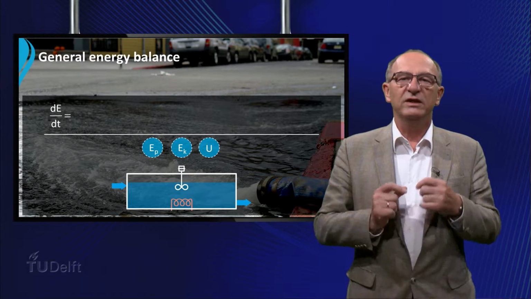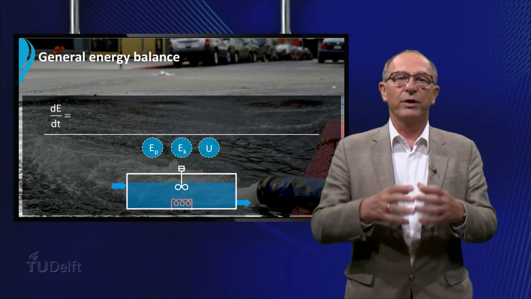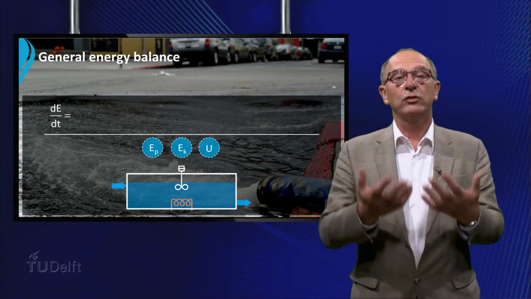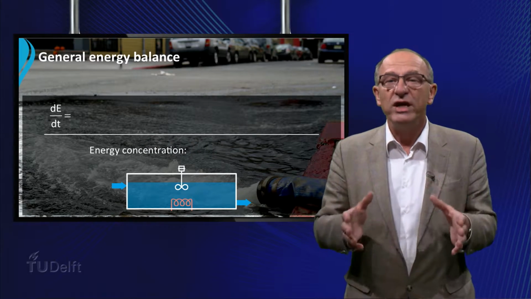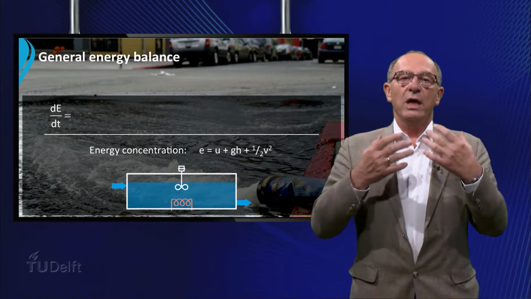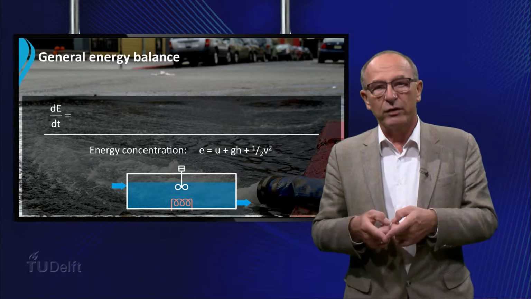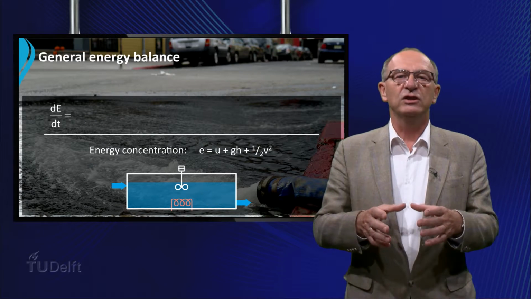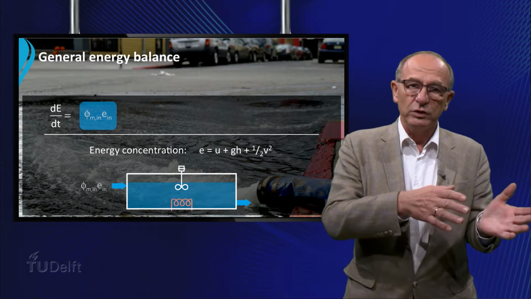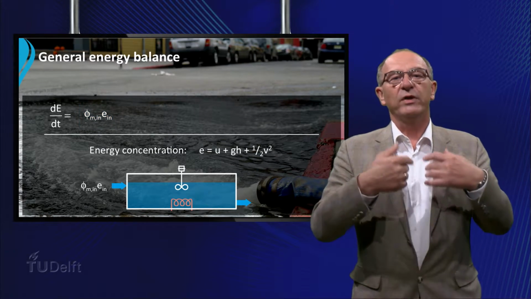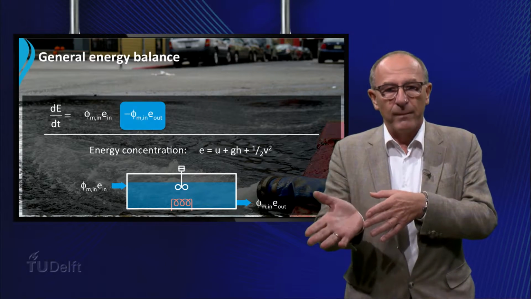If we sum up these energies and take them all per unit of mass, we can introduce the so-called energy concentration E. If we multiply this energy concentration with the mass flow rate, we obtain the amount of energy which flows into the volume, and in a similar way we obtain the amount which leaves the volume.